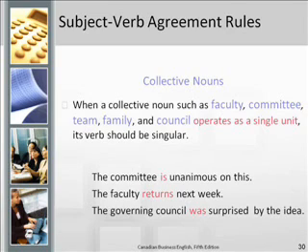The committee is unanimous on this. Committee is a collective noun, and is is a singular verb. Same thing for the faculty returns next week. Faculty is a collective noun, and returns is a singular verb. And finally, the governing council was surprised by the idea. Council is a collective noun, and was is a singular verb.